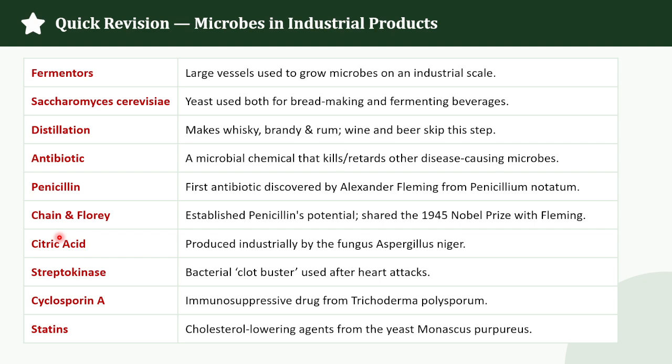The yeast used in making bread and beverage fermentation is Saccharomyces cerevisiae. The first antibiotic discovered is penicillin, discovered by Alexander Fleming. Penicillin came from the mold Penicillium notatum. Citric acid, Aspergillus niger. Enzyme used for oily stains is lipase, and enzymes used to clarify bottled fruit juices are pectinases and proteases. Clot buster, streptokinase. Cholesterol lowering molecule is statins.